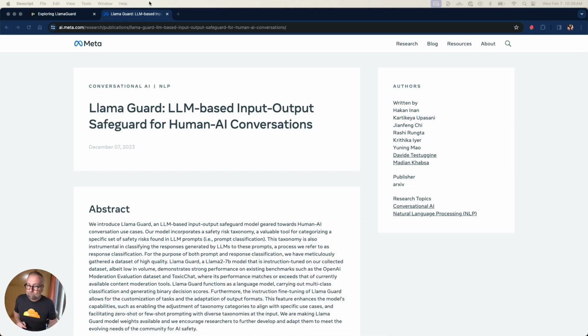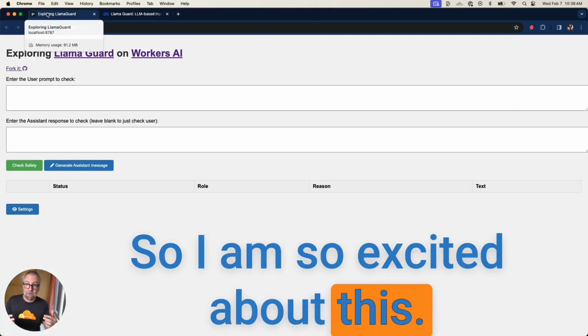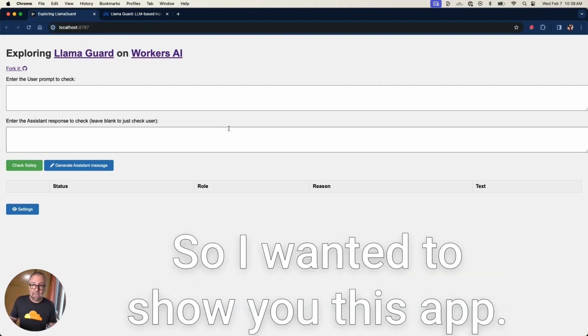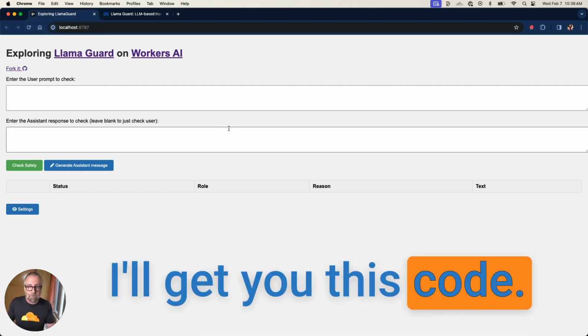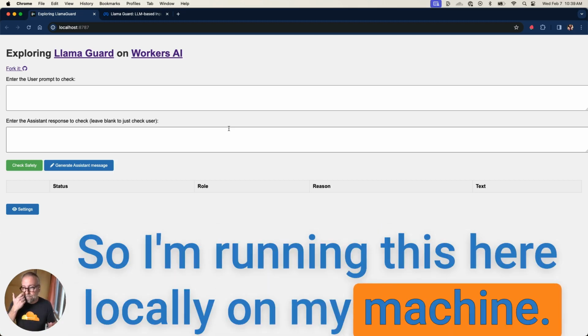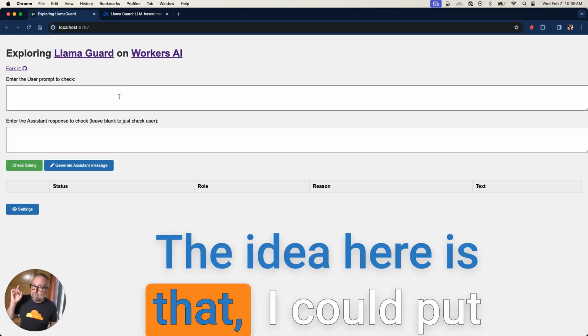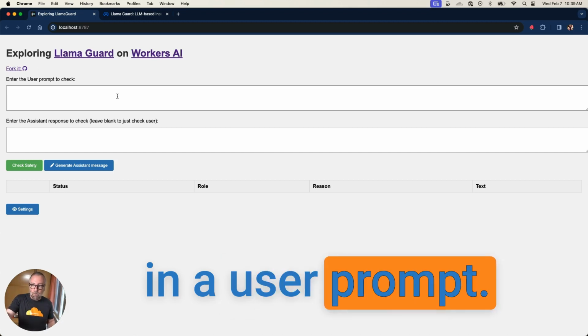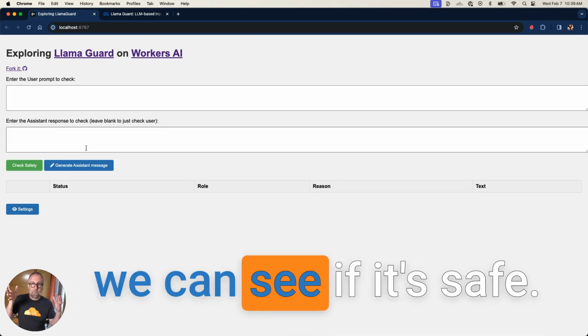All right, so I am so excited about this. I wanted to go and build a quick app, so I wanted to show you this app. I'll get you this code. You can download it and I'll walk you through how to run it too. I'm running this here locally on my machine. The idea here is that I could put in a user prompt and I can also put in an assistant prompt and we can see if it's safe.